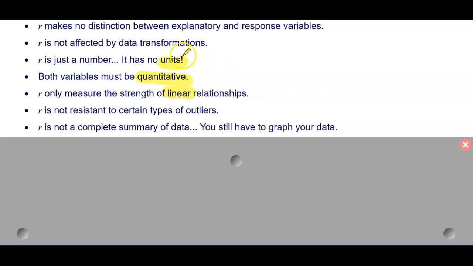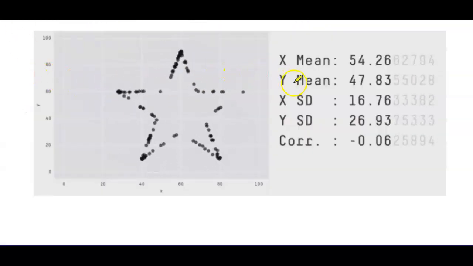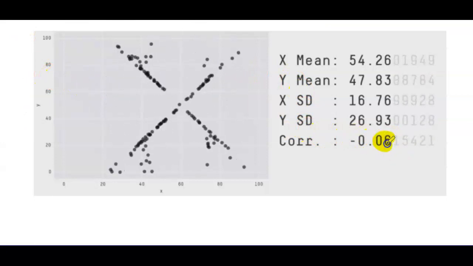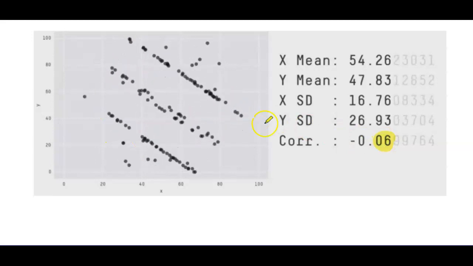I want to show you a quick example of what I mean by you still have to graph your data. I'm going to show you a graph where the graph is going to change, but the correlation will always stay about the same. Let's take a look. You'll notice here that the correlation is always about negative 0.06, regardless of the pattern of the data.